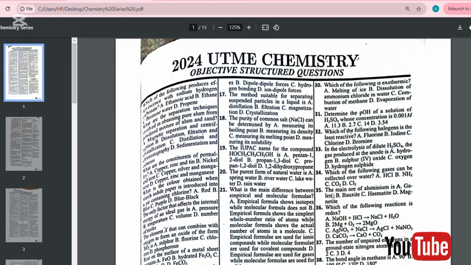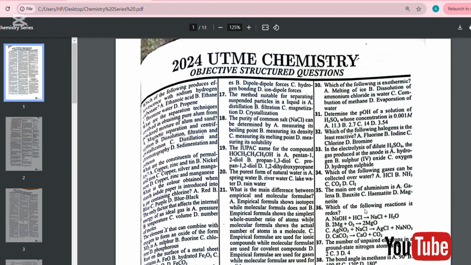Number 35. The main ore of aluminium is A. Galena, B. Bauxite, C. Hematite, D. Magnetite. Number 35. The answer is bauxite, which is Al2O3.